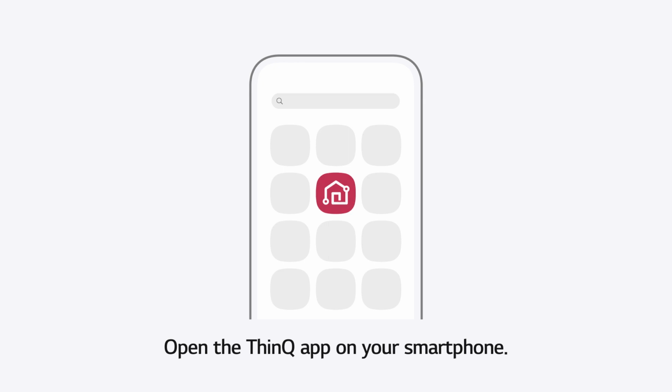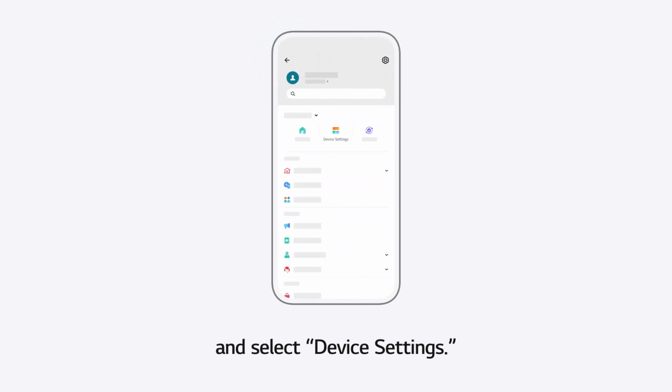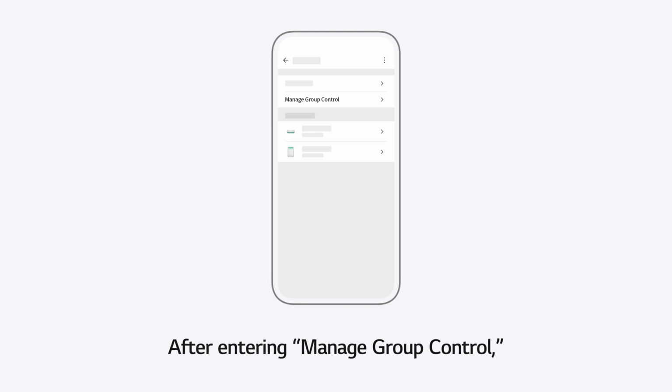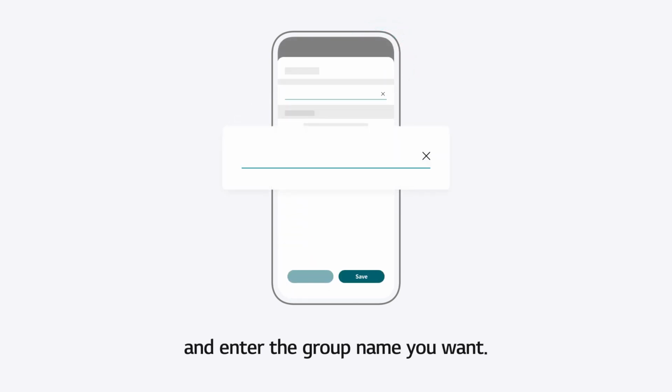Open the ThinQ app on your smartphone. Tap the top left menu icon on the home screen and select Device Settings. After entering Manage Group Control, tap the top right plus sign and enter the group name you want.